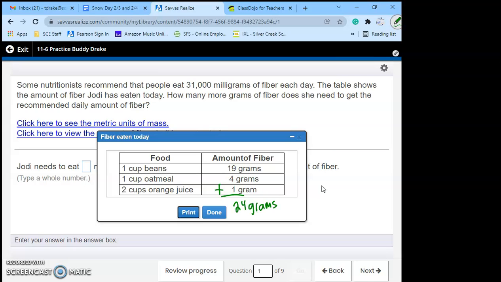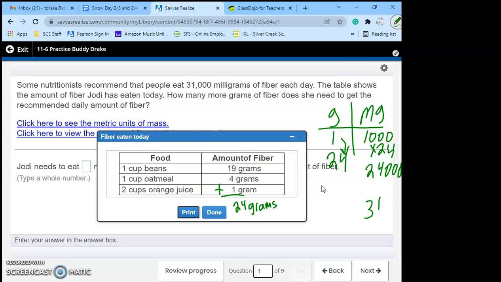Now the conversion rate from grams to milligrams is 1 gram equals 1,000 milligrams. We have 24 grams. So how do we get from 1 to 24? Times 24. So what is 1,000 times 24? 24,000.